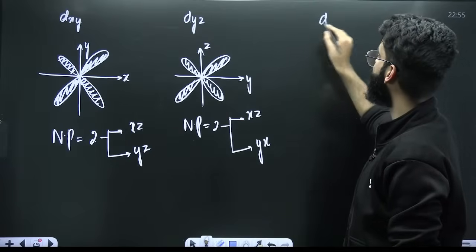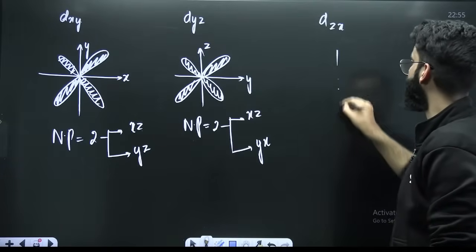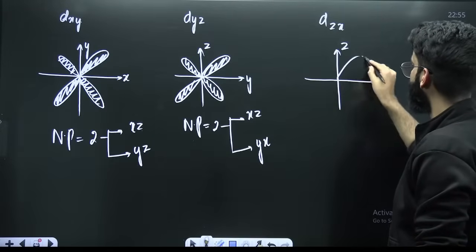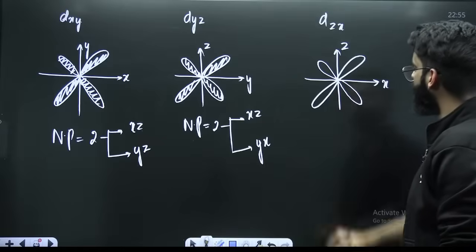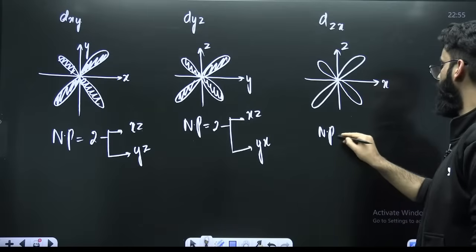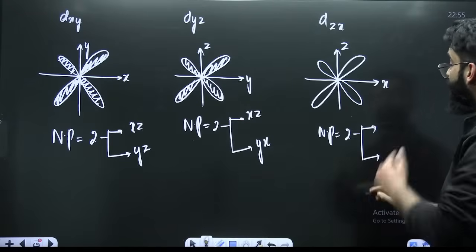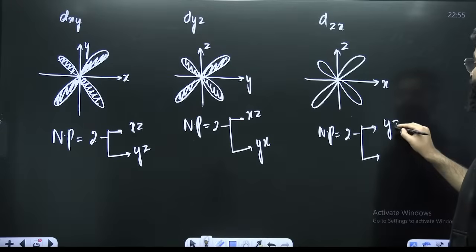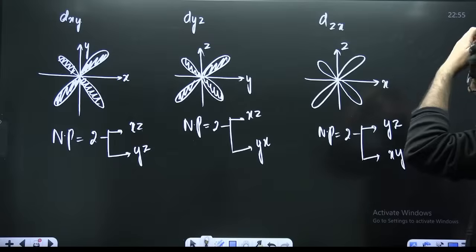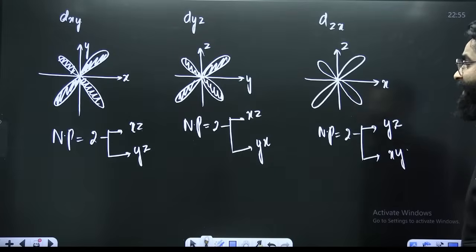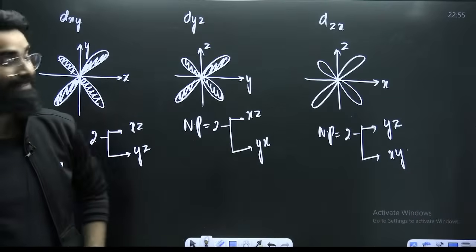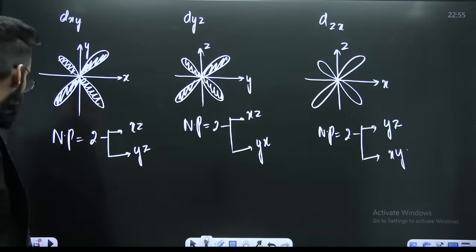Then you have got xy, yz, zx. If you talk about zx, you can make it in a similar way. Suppose this is the x-axis, this is your z-axis, and this is your double dumbbell. This is one nodal plane, this is one more nodal plane. So again, there are two nodal planes, yz and xy. Perfect. These are your three non-axial d orbitals.